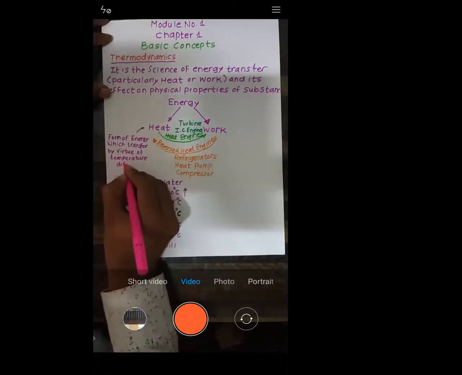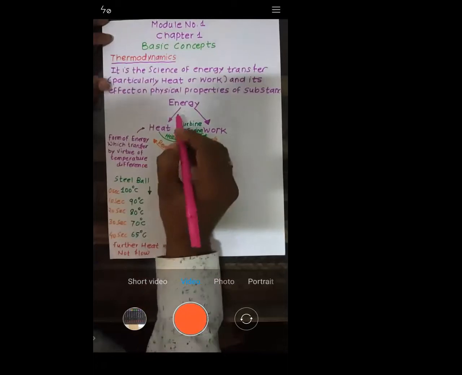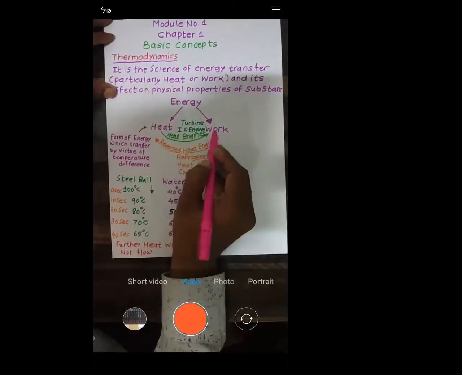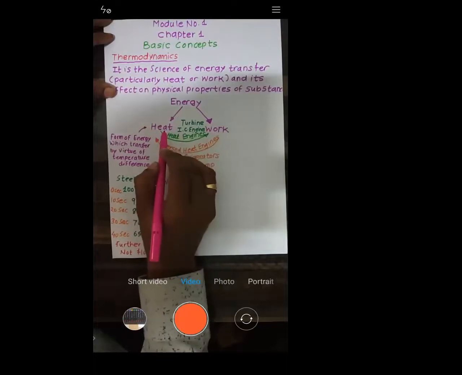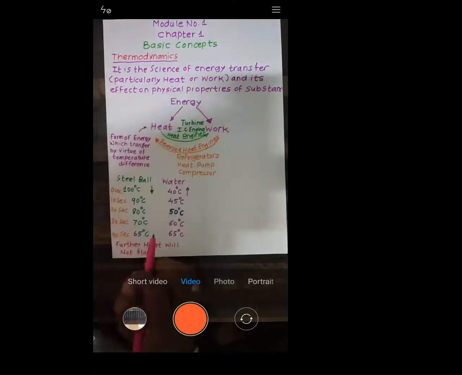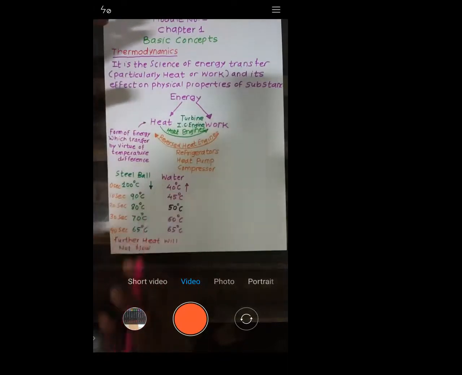If you talk about energy, it can be either heat or work. When energy is transferred by virtue of a temperature difference, it is called heat. Then what is work? All other energy interactions are termed as work.